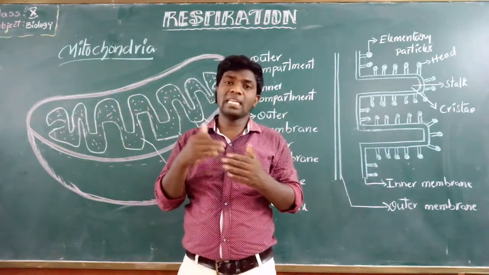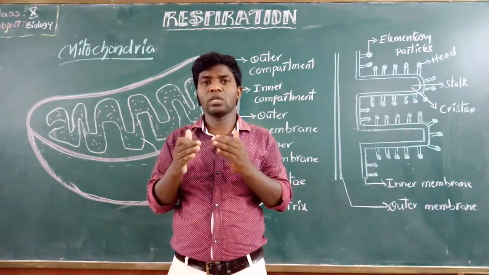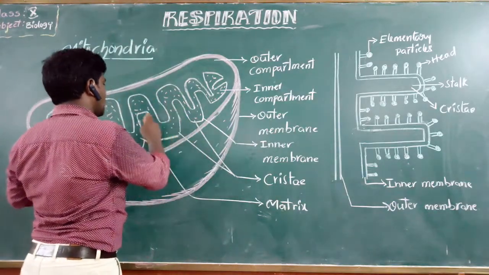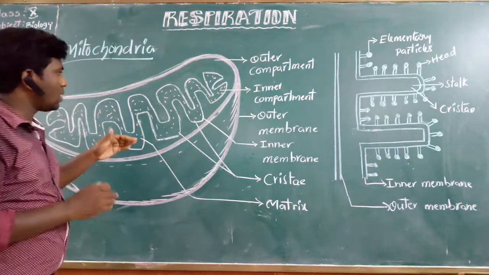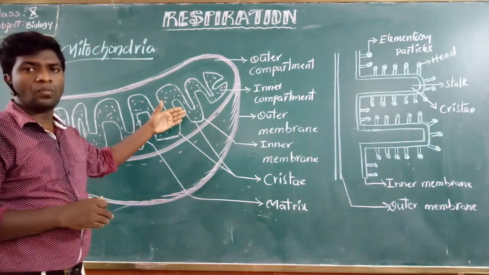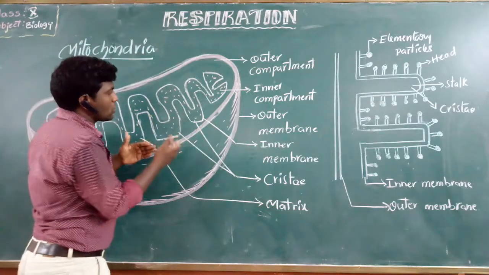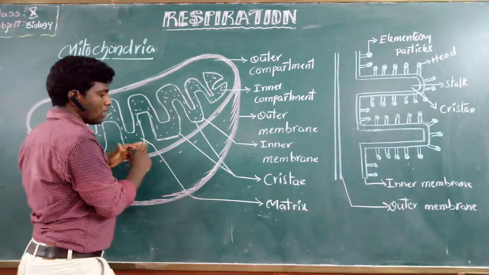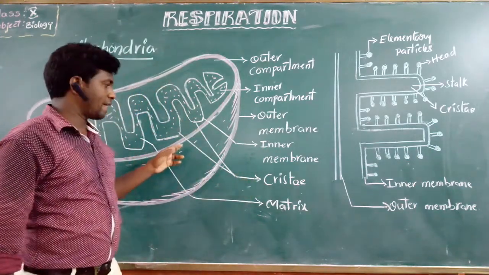The inner membrane is thrown into several folds. These folds are called cristae.